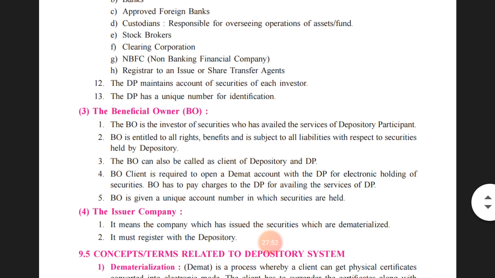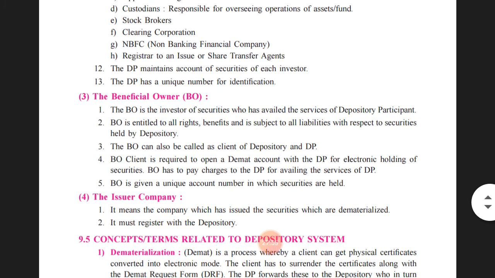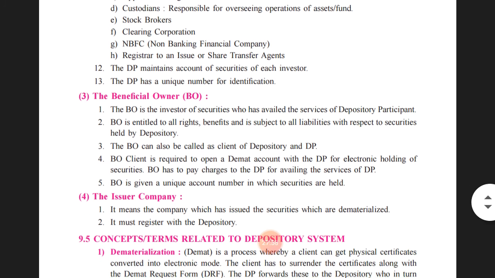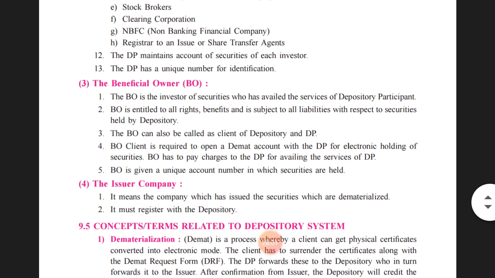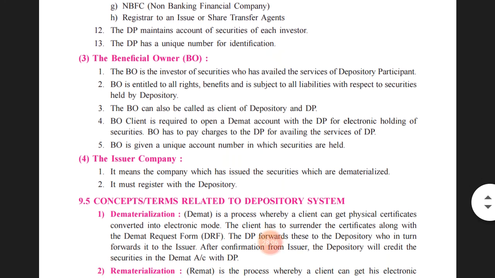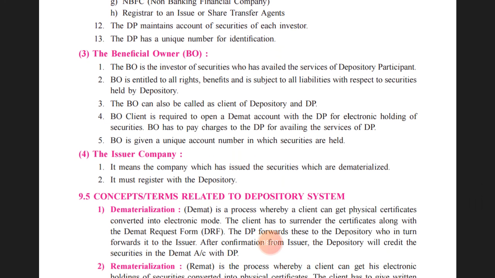The third one is the beneficial owner. The BO, that is the beneficial owner, is the investor of the security who has availed the service of a depository participant. Beneficial owner is entitled to all rights, benefits, and is subject to all liabilities with respect to securities held by the depository. So whatever the rights are, that will be at par, and whatever the liabilities are on the securities held by him, that will also be at par. All the things related to the securities in the depository form will be at par.